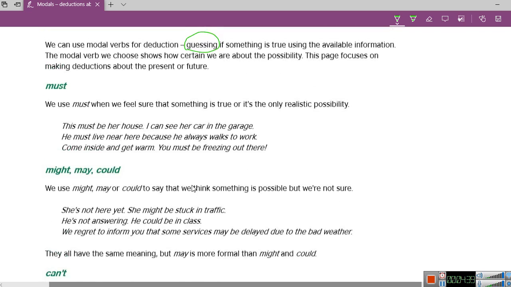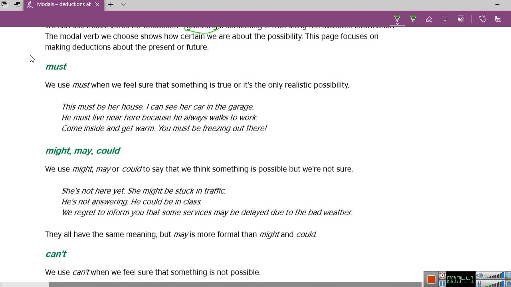So as we have those modal verbs, let's see how we can use must. We use must when we feel sure that something is true or it's only a realistic possibility. So here what we're getting is that we use must only when we feel sure. Alright, remember that. Now let's look at some of those examples.